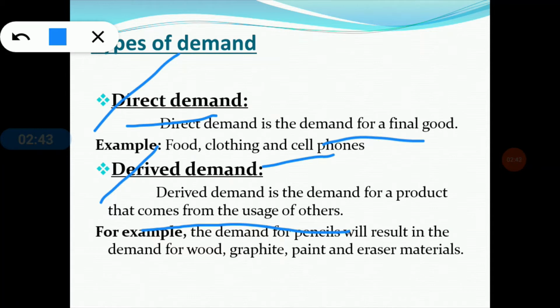Clear? What is the basic difference between direct demand and derived demand? Direct demand does not depend on other products, and derived demand always depends on the final product.